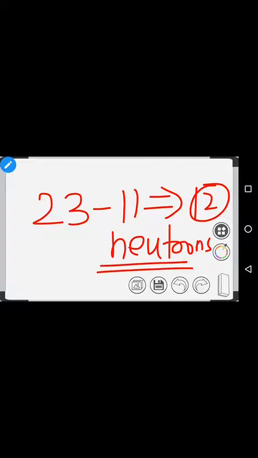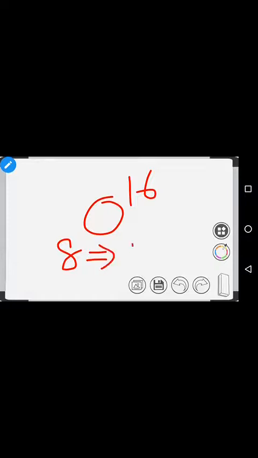I hope you will understand it. I think it is a very easy concept. Let me give so many examples, like oxygen 8, 16. So 8 protons are there. 16 minus 8 is 8, right? So 8 neutrons are there. Very easy, right? You have to subtract the atomic number from the mass number to get the number of neutrons, not the electrons. I can show you how to find the electrons.